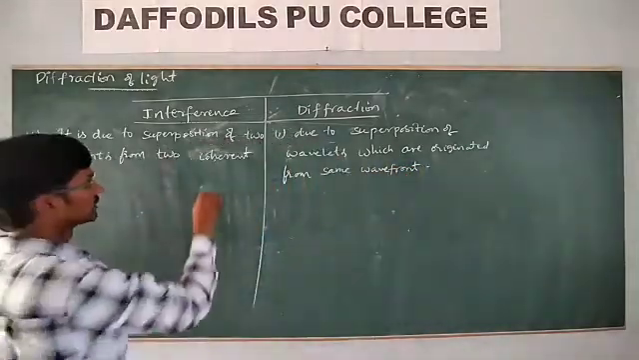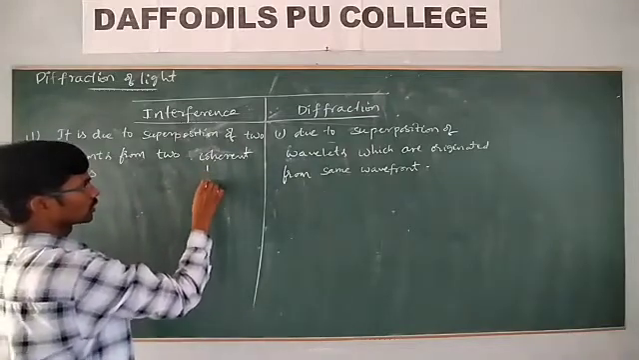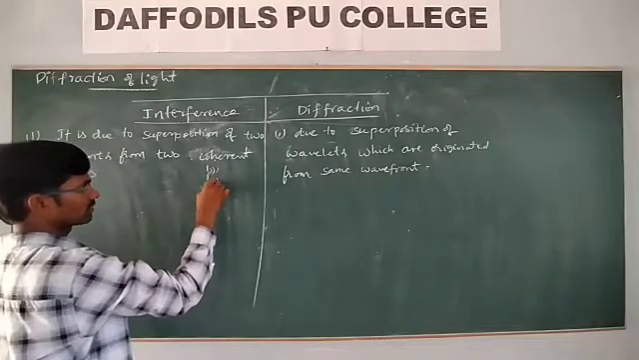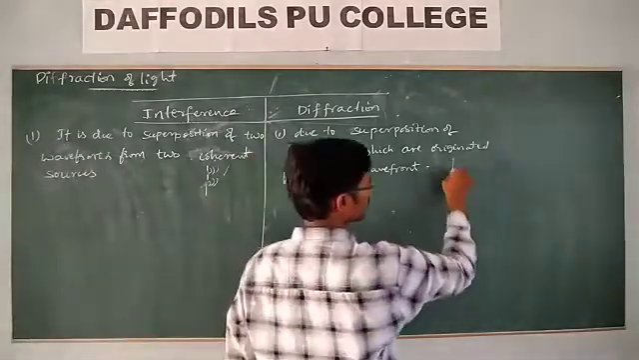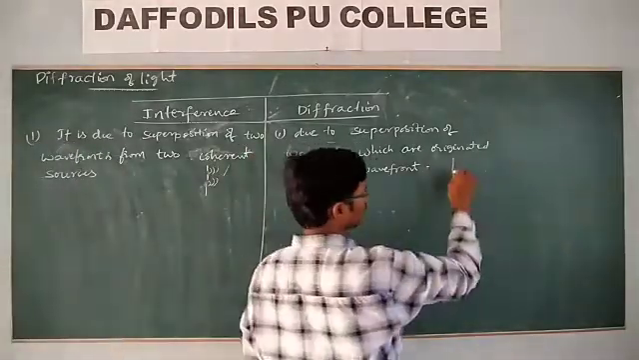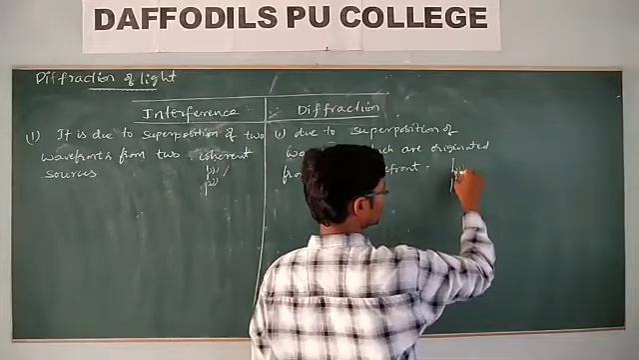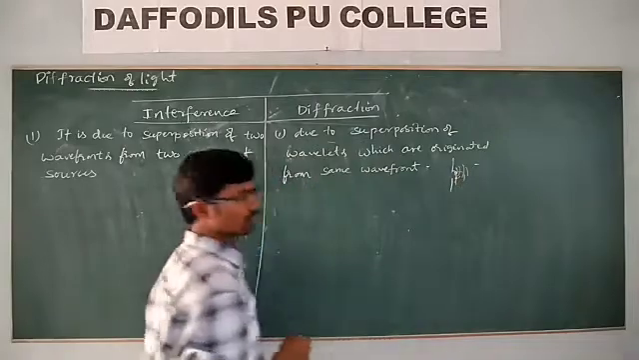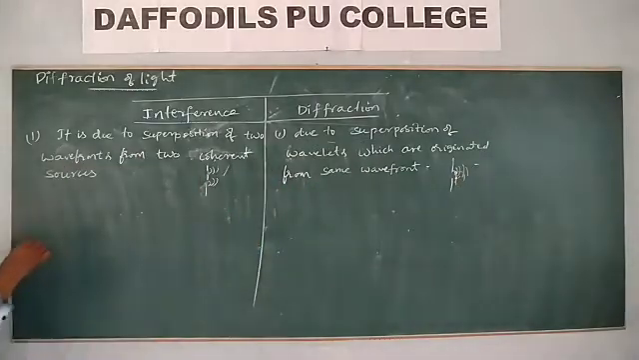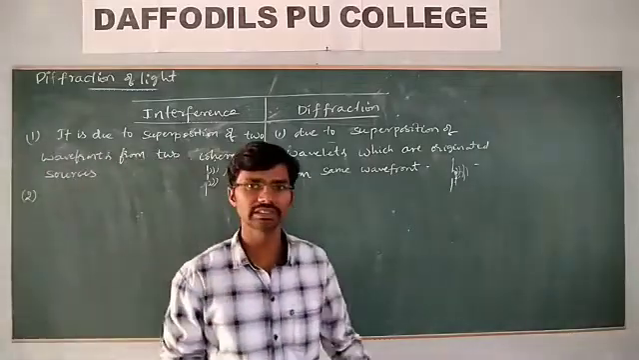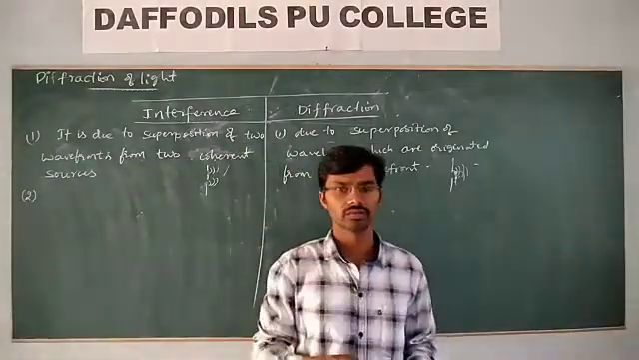Here in interference we have taken two slits, so one wavefront here and one wavefront here. But in diffraction we have taken only a single slit, and from this one, different wavelets are originated. These are coherent, with only one wavelength.